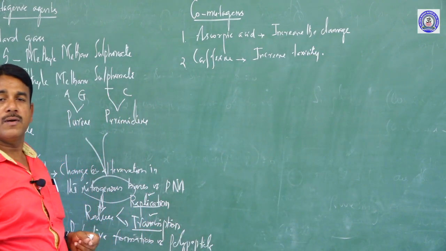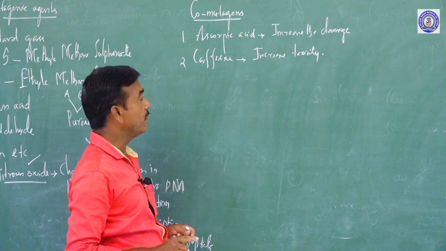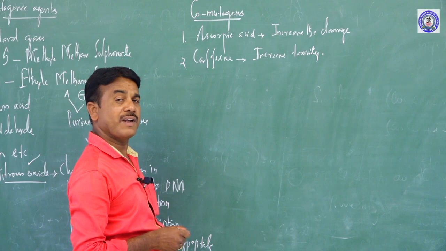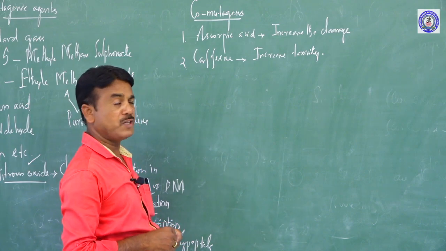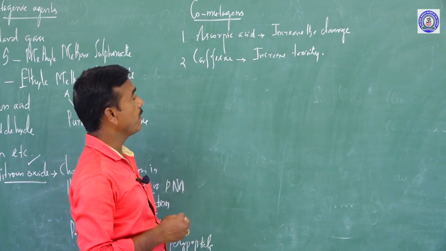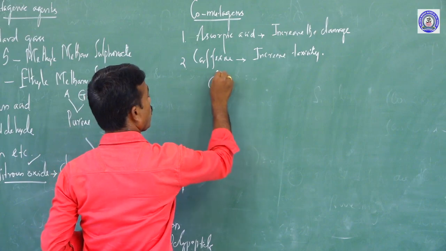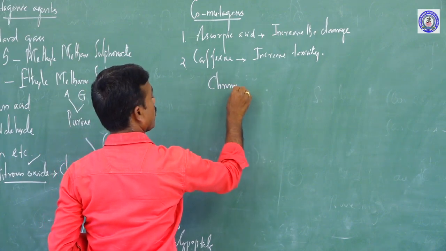So compounds which do not have mutagenic properties but enhance the effect of a mutagen are called co-mutagens. Examples are ascorbic acid and caffeine. Now let us go to the next topic, chromosomal mutation.